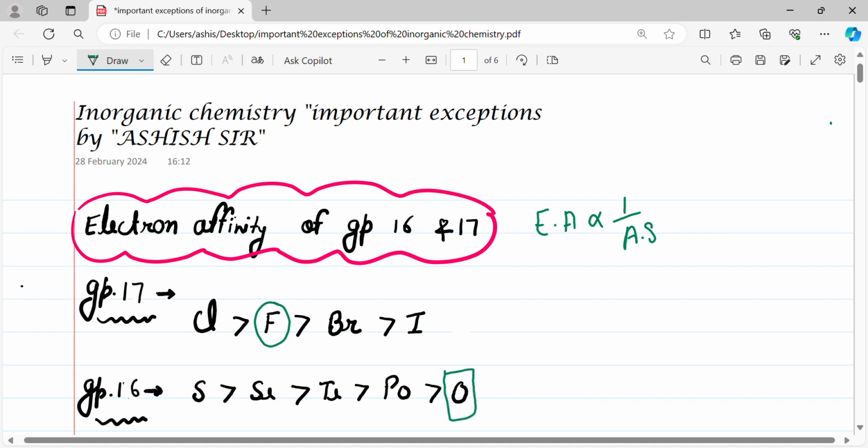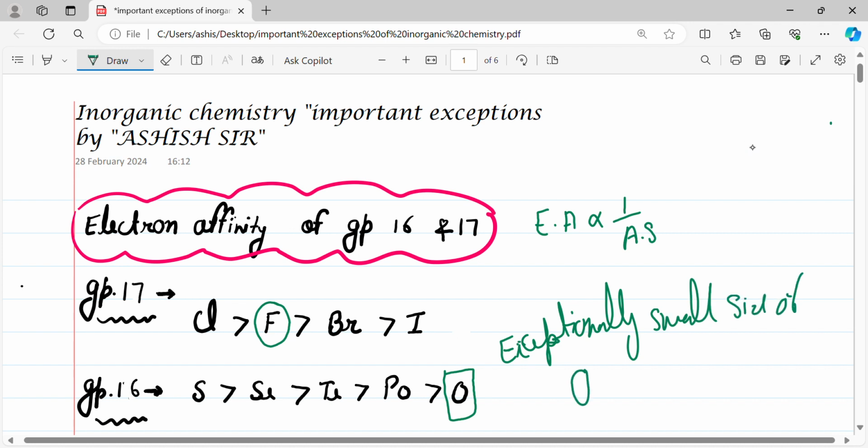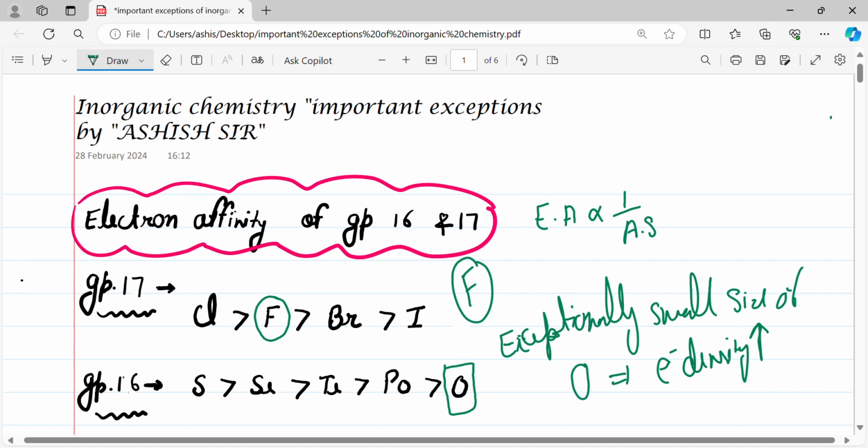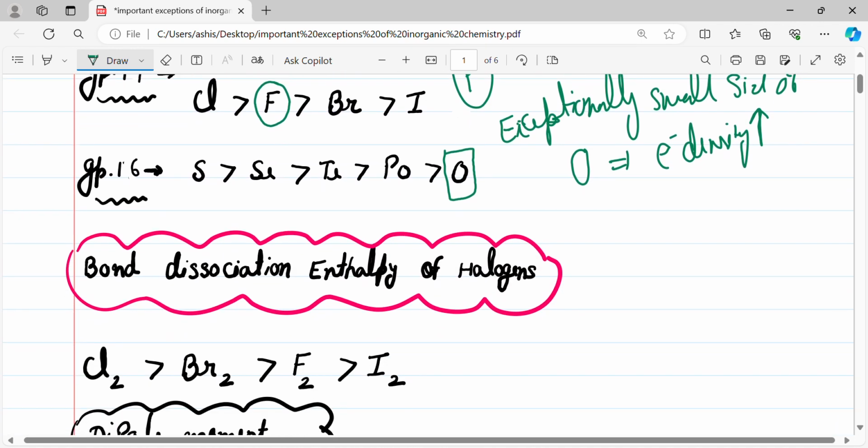In group 16, oxygen has an exceptionally small size, as does the F atom in group 17. So the electron density increases, and it doesn't want to accept a new electron. That's why electron affinity is decreased.